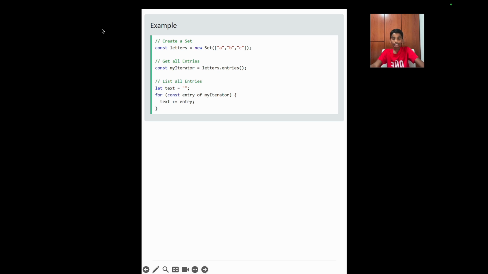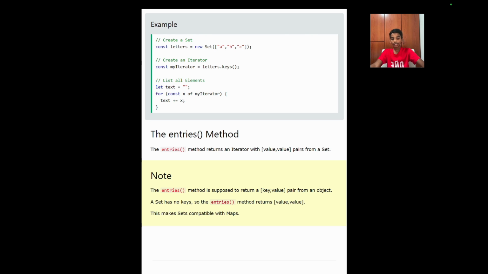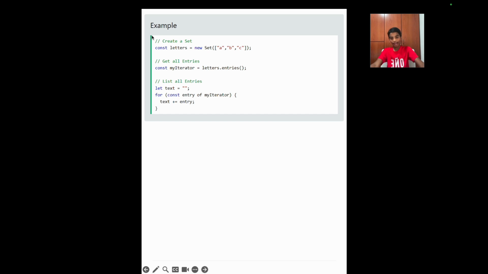So here's an example. First we are creating a new set, and over here we're getting all the entries of this set. To do that, we are declaring a variable called myIterator, and then we return letters.entries. You may recognize this as similar to the keys method and the values method. This is also the same as the keys and values methods, but these make it compatible with maps. And we're using the same for loop to list all the entries.